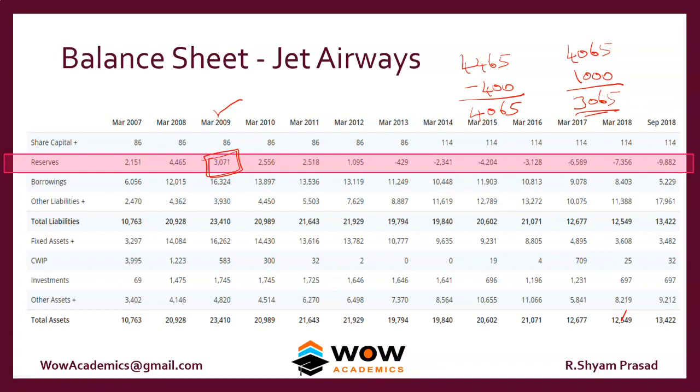Approximately that's the number. So partially the loss has reduced the reserve, and the company has also used some of its reserve. So reserves are available only for a profit-making company. A loss-making company will see its reserve falling, and reserves can also become negative.